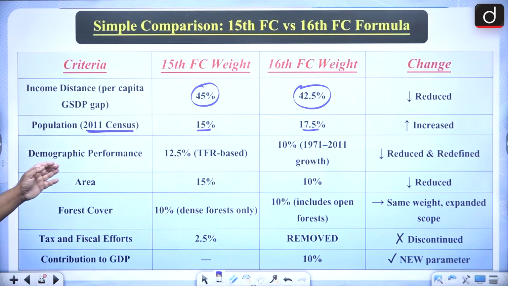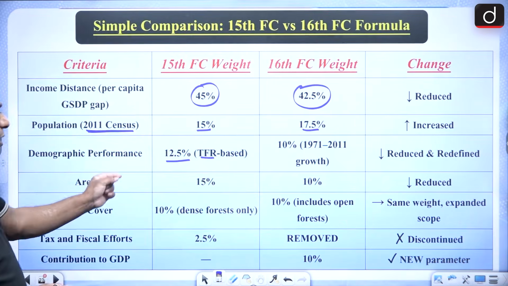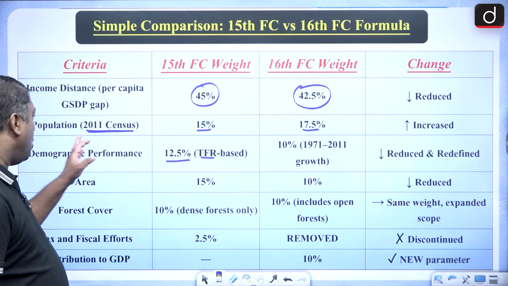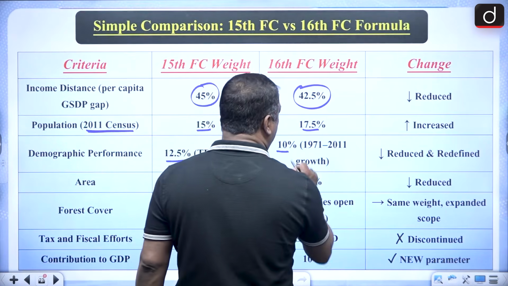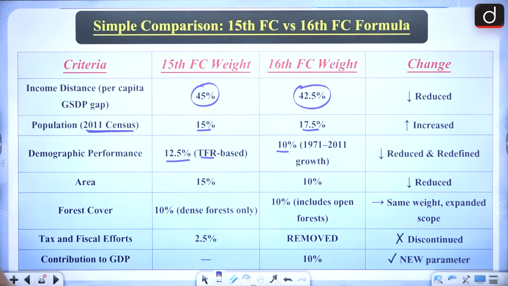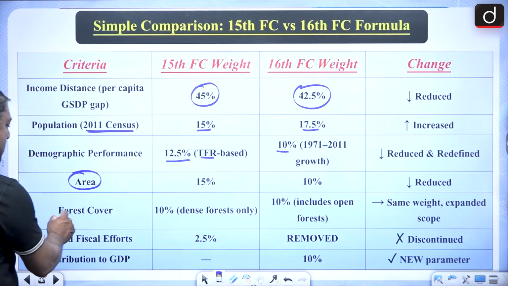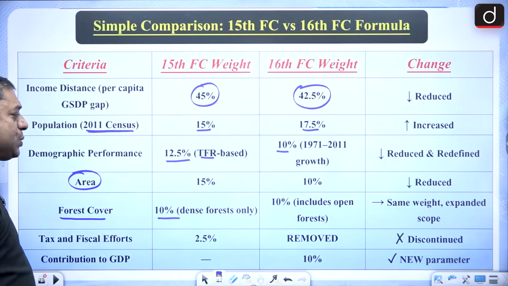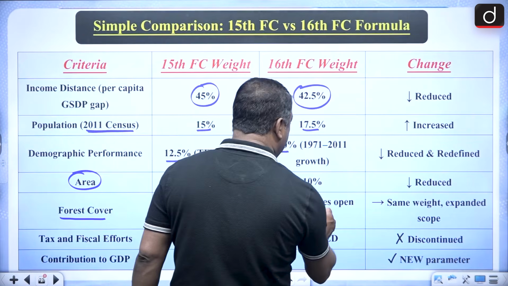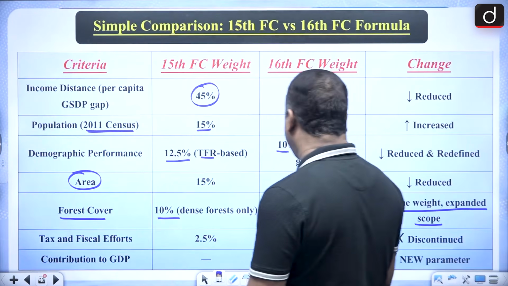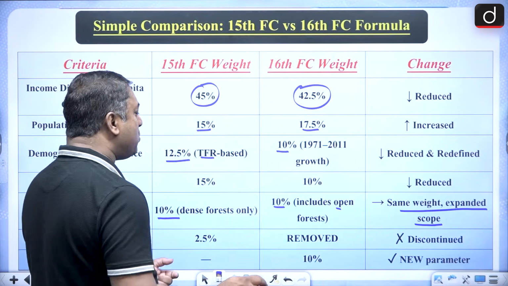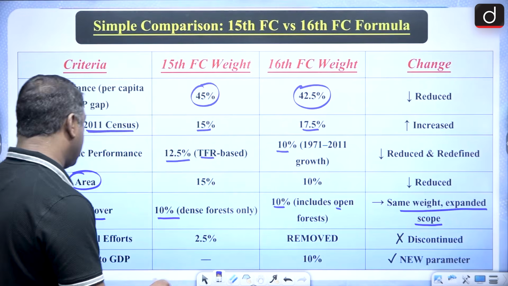Then the demographic performance, that is total fertility rate. It was 12.5%, and here it's 10%. So it's reduced and redefined. Then the area was 15% and now 10%, so area is also reduced. Forest cover was 10%, dense forest only. Here it is 10%, including open forest. So it's the same weight, but the scope has been expanded. Earlier only dense forest was taken, now open forest is also taken.